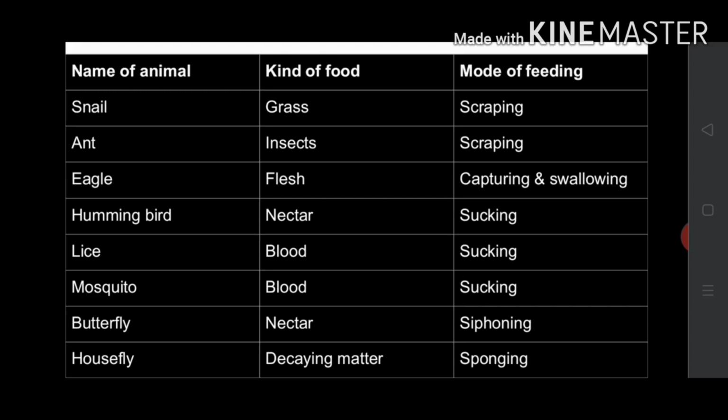Then finally, the mode of feeding in the case of housefly is sponging. Do you know what is sponging? It is the mode of nutrition found in houseflies in which insects secrete saliva over the food and dissolved food is drawn up into the mouth of the insect in solution form.